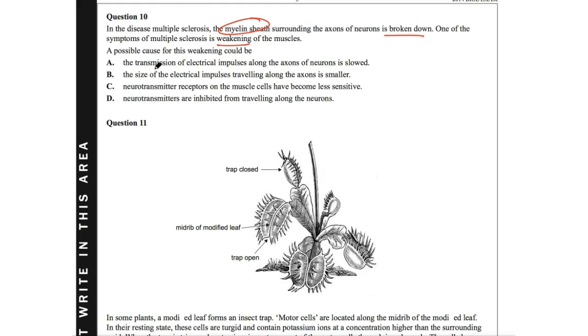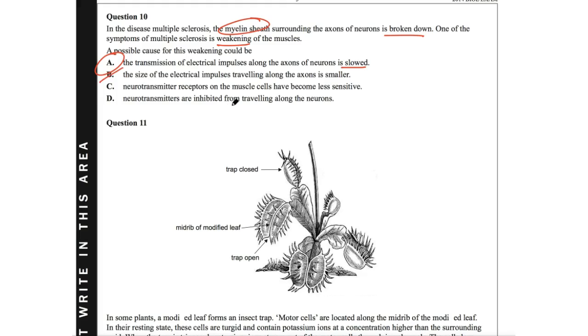So let's look at A. The transmission of electrical impulses along the axons of the neurons is slowed. Well, obviously A is going to be one because it is slowed down. Without a myelin sheath, the action potential won't be able to propagate as fast. The size of electrical impulses, a myelin sheath has got nothing to do with the size.